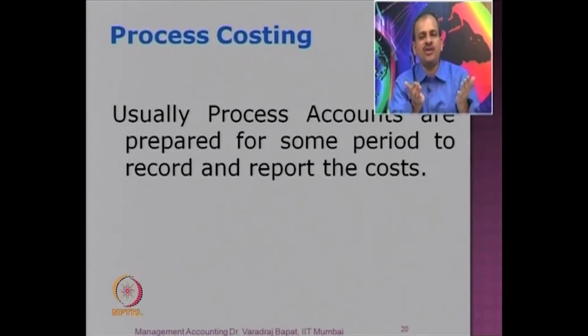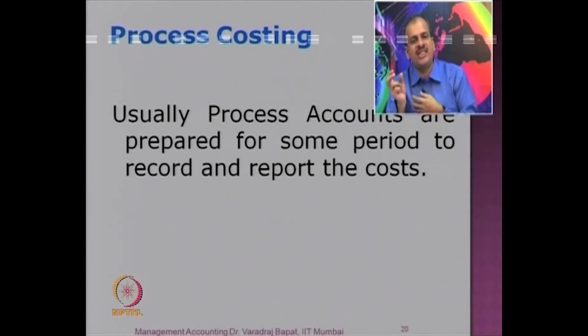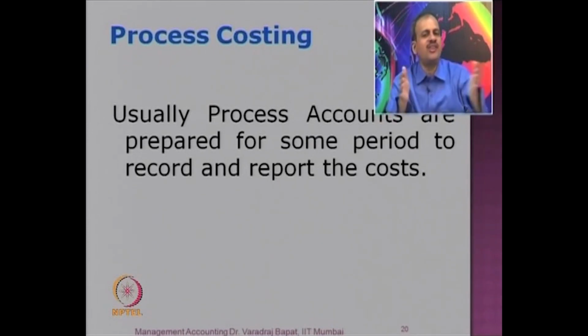Accounting has to be for a particular period. Let us say you are making steel. You are not making 1 kg or even 1 ton of steel. You are making hundreds of tons in a common process. So essentially, you calculate the cost for a week or a month and divide it by the number of tons made to get the cost per ton. Are you getting me? So reporting is of the process account.